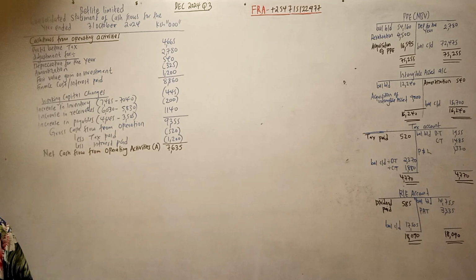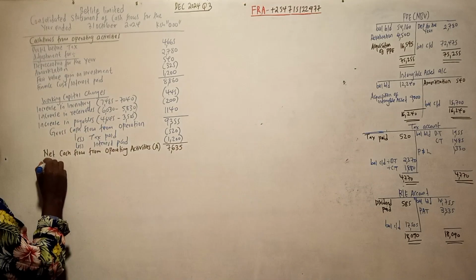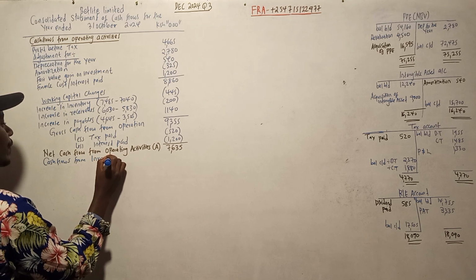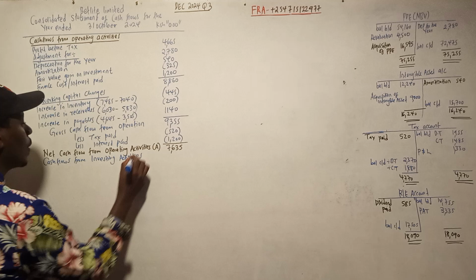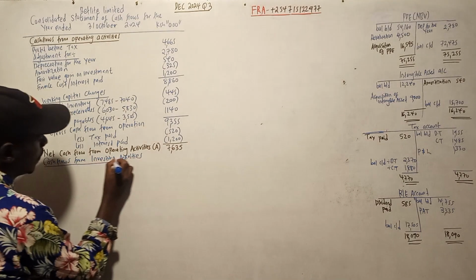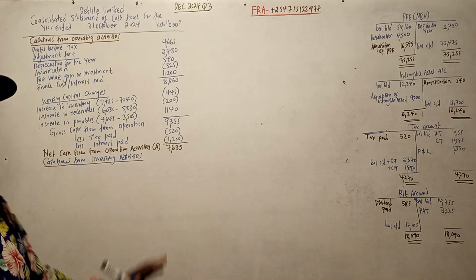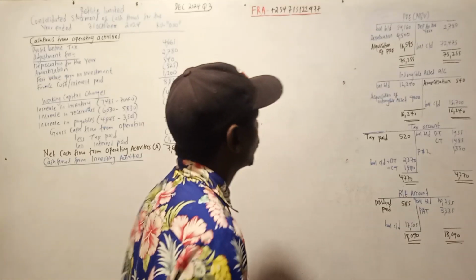Then you can go to the cash flows from investing activities. For investment, you put things like dividend received and any acquisition. For example, we had an acquisition of PPE.